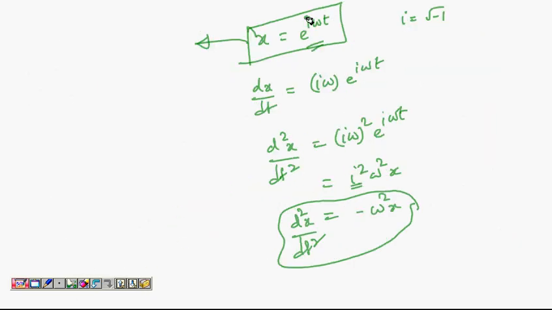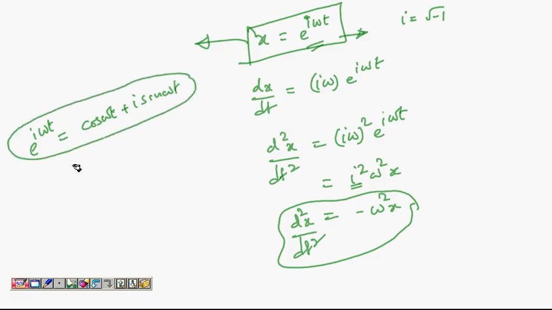So the solution for that equation is complex. But later when you learn complex numbers, you will know that e power i omega t can also be written as cos omega t plus i sin omega t. There is something called De Moivre's theorem, etc. You will learn a proof for this actually even in your math course. So I can say even cos omega t, the real part of this complex number, satisfies this differential equation, d2x by dt square is minus omega square x. Even the imaginary part sin omega t satisfies this differential equation.